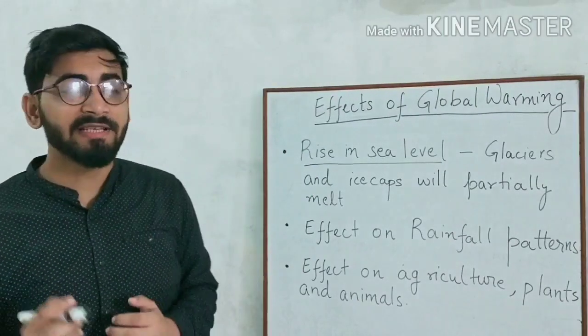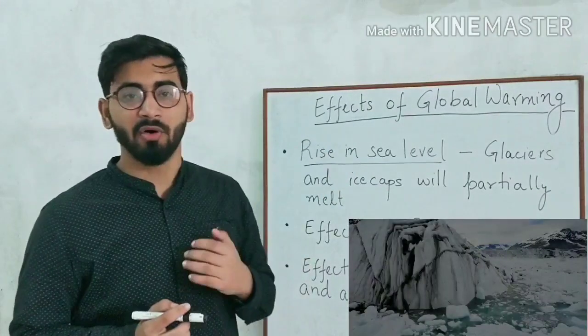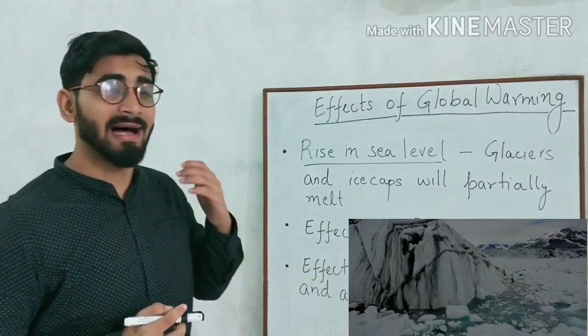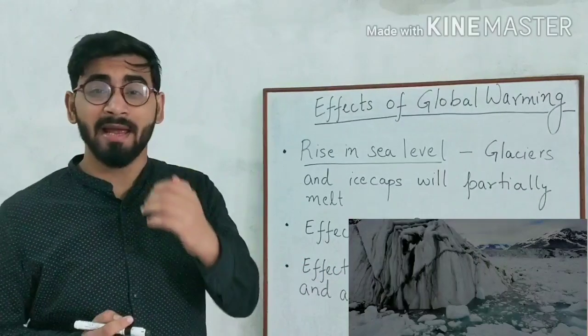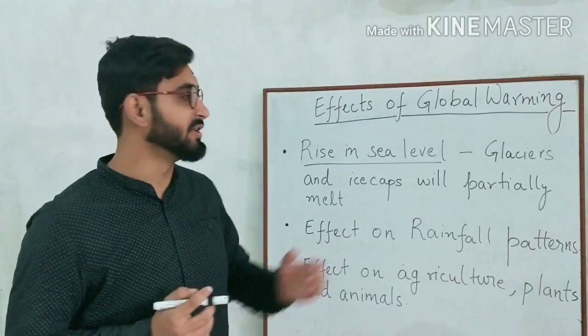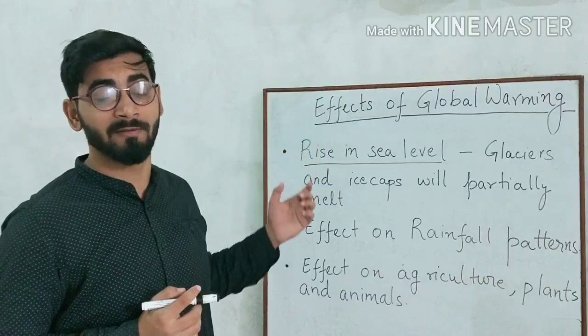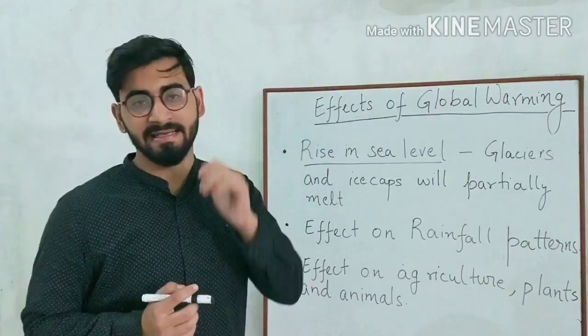If the temperature continues to rise, it will lead to a rise in sea level, because the glaciers and ice caps will partially melt. Even the Gangotri glacier in the Himalayas has started melting due to global warming.